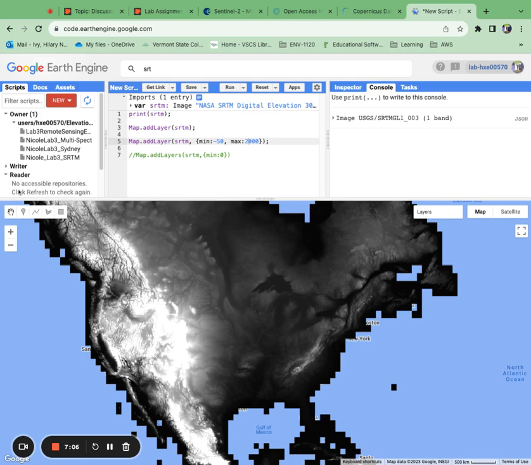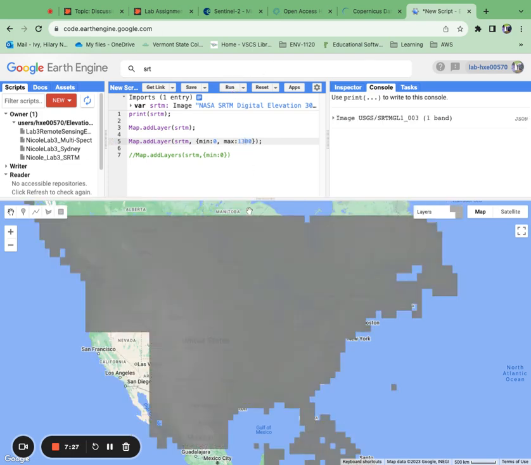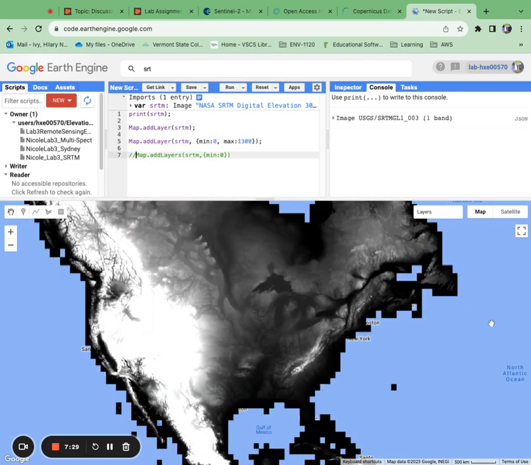Again, these are the Rockies. These are our higher peaks. I do specify 1300. We could even change the max and the min. Okay, so this is even a more distinct image. All right, but for the purposes of this lab, we're just going to set it at 1 and 1300. Run that. All right, still gives us a pretty good view. Okay, obviously this whole area is washed out because a great portion of it is above 1300.